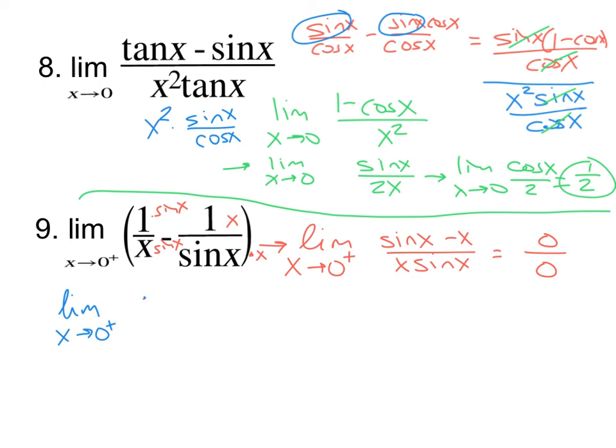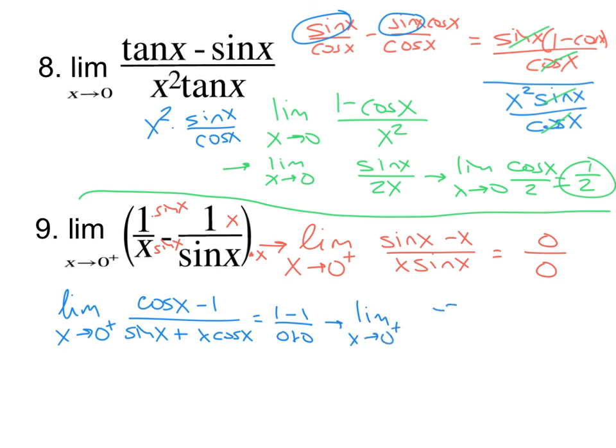Let's see, the top is cosine of x minus 1 over derivative of the first times the second plus the first times the derivative of the second. We get 0 over 0 again, right? 1 minus 1 on top over 0 plus 0. So let's do this one more time. Hopefully, I think we're done after this.